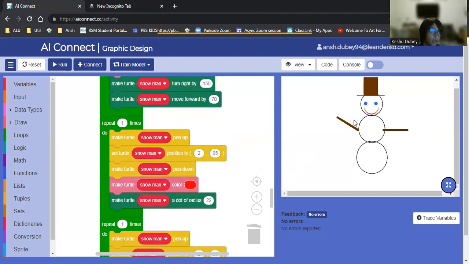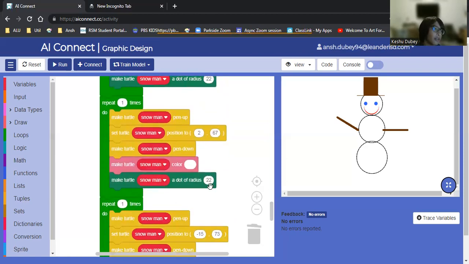Now we want to create the mouth. As you can see, it has this crescent kind of shape, and how I created that was creating two dots. The first one was red, and then having a white dot right above it, so it gives you that crescent pattern while hiding the rest of the red dot. So let me just show you how that works. That's the location to 265, and makes the dot red and gives it the dot radius of 22. So it's a dot, but it doesn't look like a dot. And let me show you why.